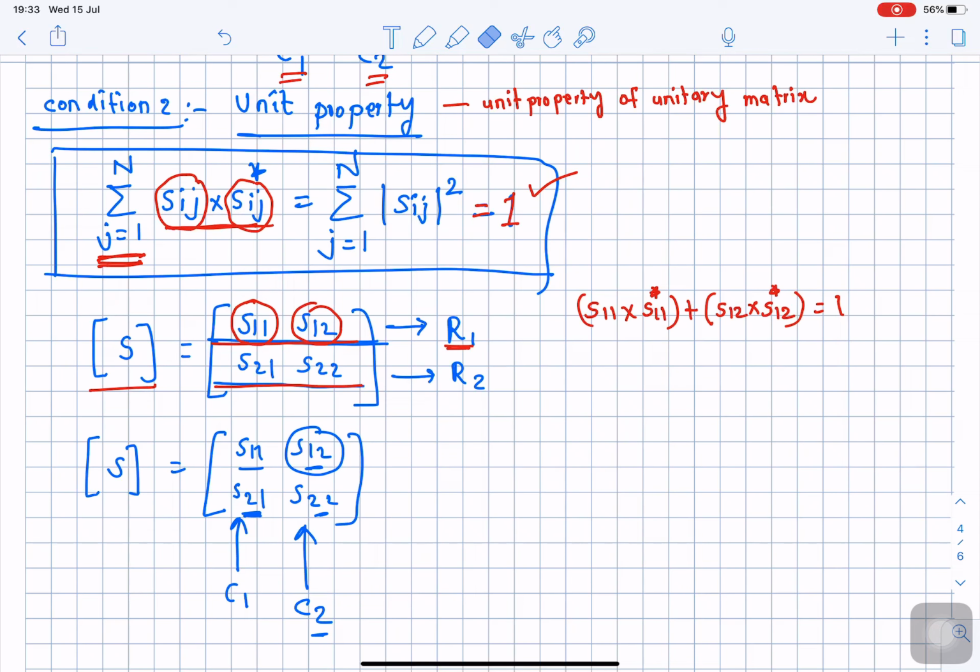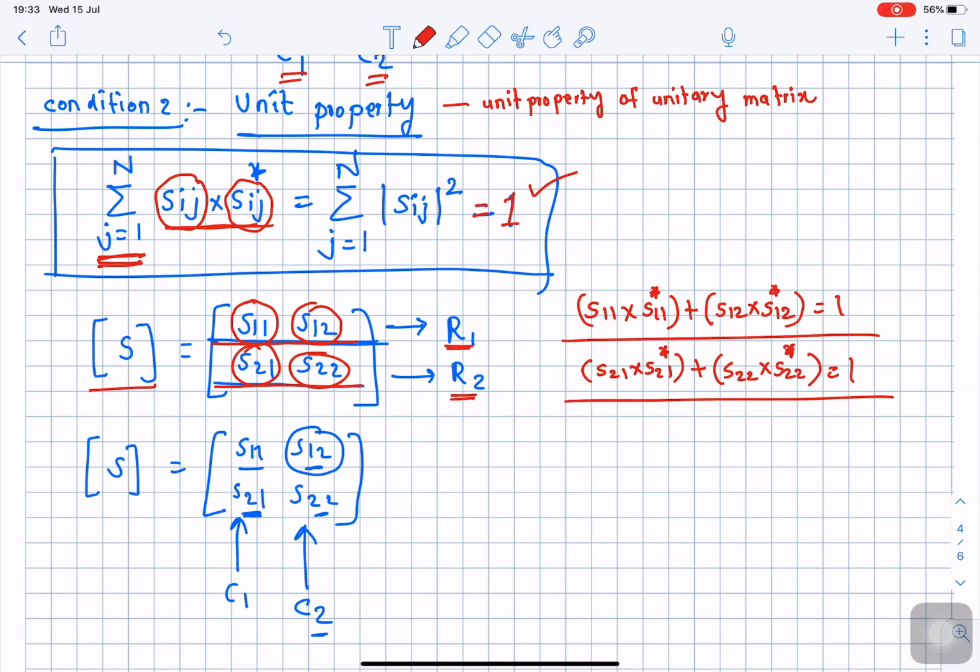Now similarly, if we apply the unit property to row number 2, I can write in a similar way, S21 multiplied by its complex conjugate, S21 complex conjugate, plus the second element of second row, that is S22, multiplied by its complex conjugate, S22 star, is equal to 1. If it fulfills these two conditions, then we say that this scattering matrix is going to follow the unit property.